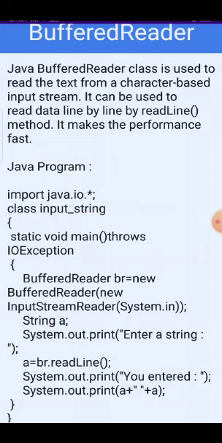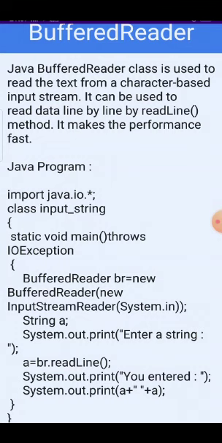Then how will we write the theory of the buffer reader, what is the concept of the buffer reader? So the Java BufferedReader class is used to read text from a character-based input stream, and it can also be used to read data line by line by the readLine method, and it makes the performance fast. Buffer reader makes the performance fast, it is a very important point of the buffer reader.